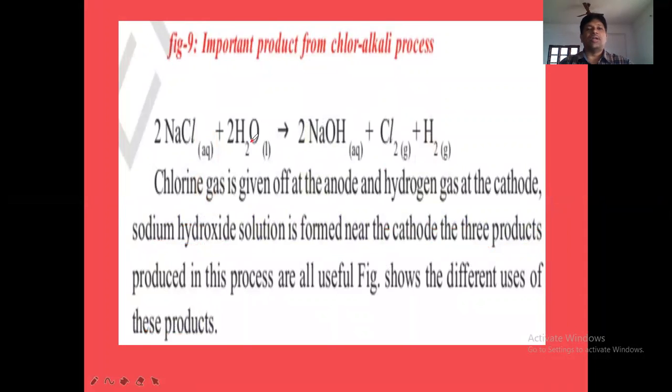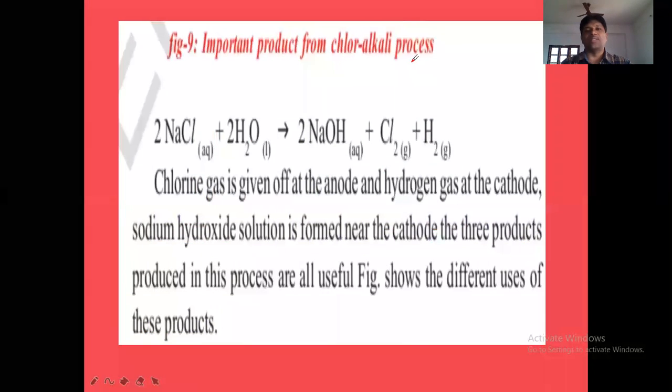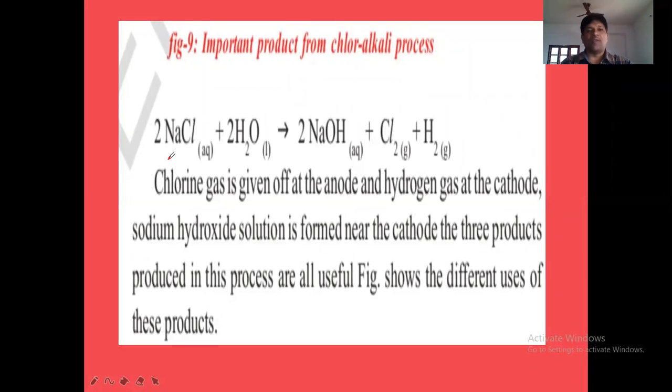Next, we discuss the important products of the chlor-alkali process. Here, the reactant is common salt, NaCl. The aqueous solution of common salt is called brine, B-R-I-N-E, plus 2H2O, meaning aqueous solution.